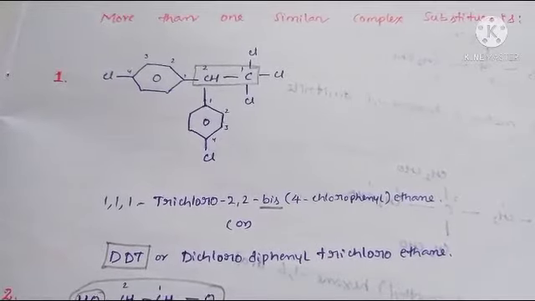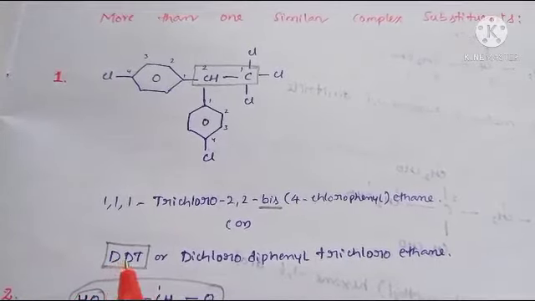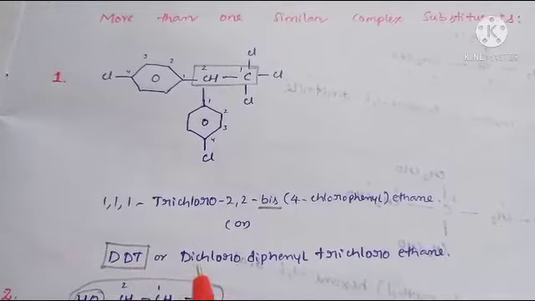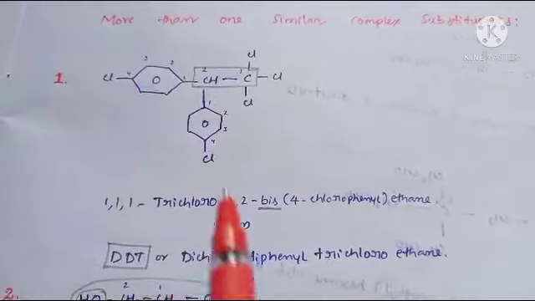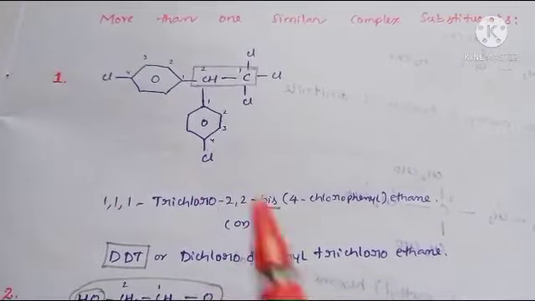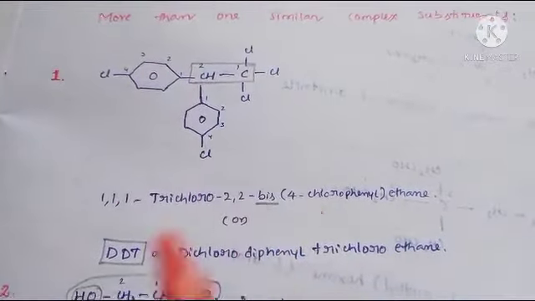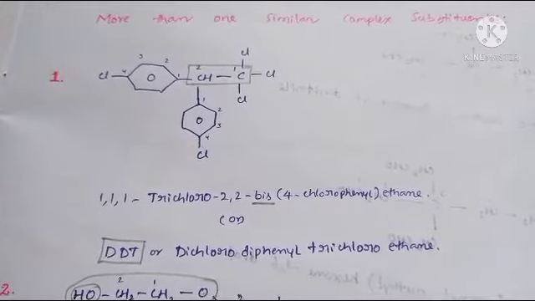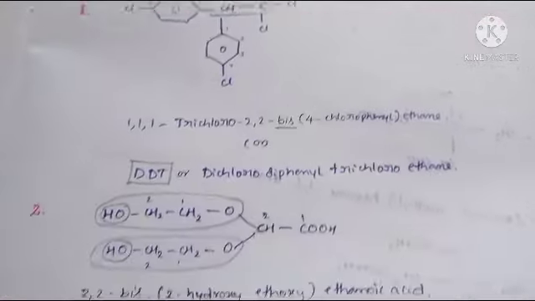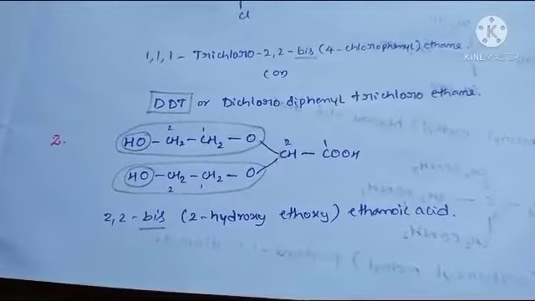Generally it has a common name, and that common name is DDT. DDT means dichloro-diphenyl, 2 chlorines for 2 phenyl groups. So dichloro-diphenyl-trichloroethane. This is one of the important compounds.